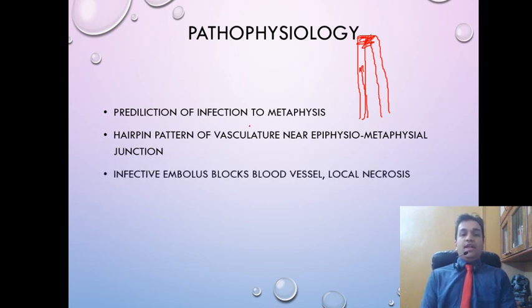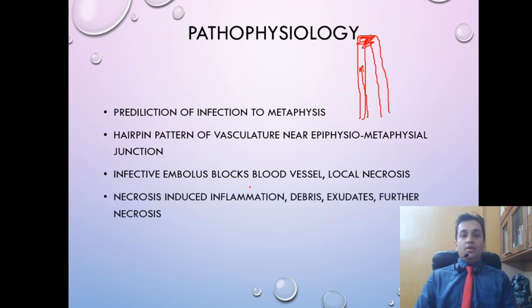So now the infective embolus is in the blood vessel. Not only is it dividing thanks to the rich blood supply, but also since it is blocking the blood vessel, the area supplied by that small end arteriole will suffer from hypoxia. Followed by that there will be a local necrosis. Now this is a necrosis, the tissue is dying, and along with that, very close to it, there is the infective material, and therefore there will be an infective necrosis.